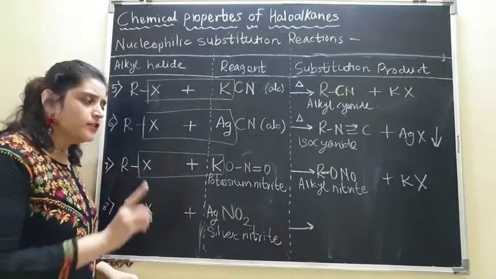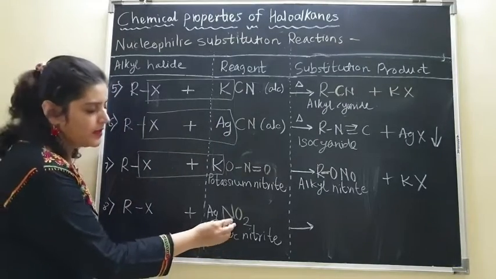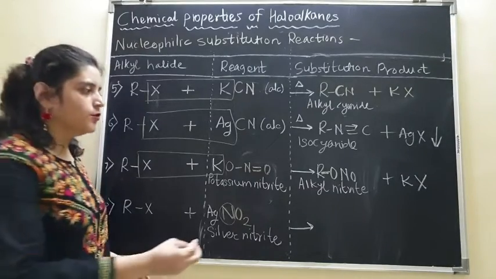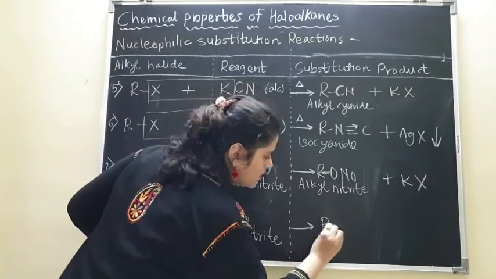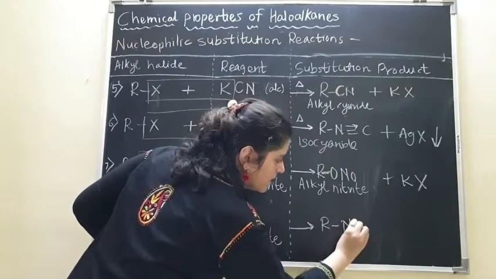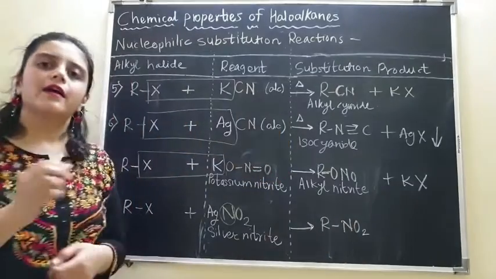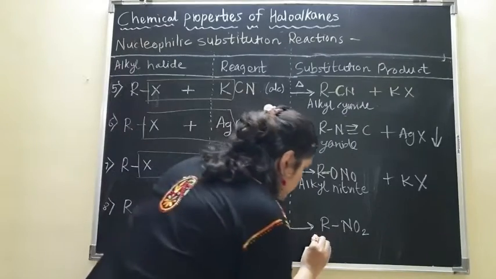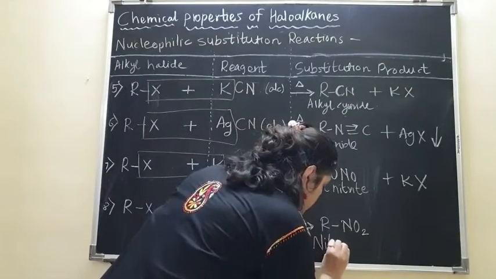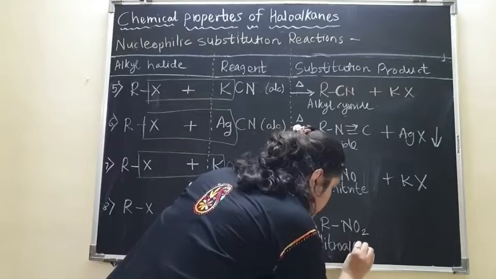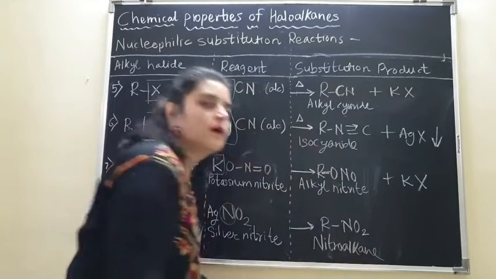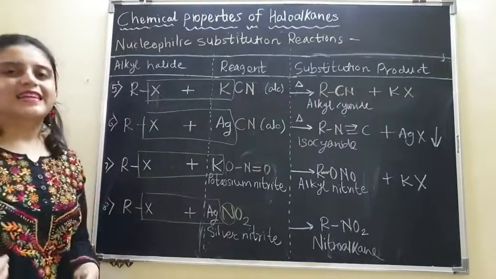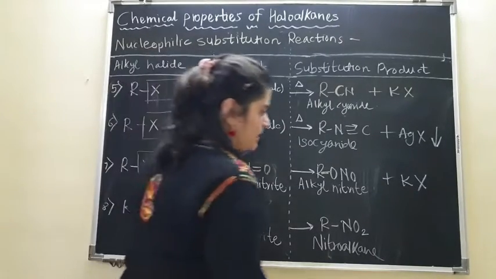Similarly, over here bond formation will take place through nitrogen. So the product is going to be RNO2, which is nitroalkane, plus this AgX is going to precipitate.